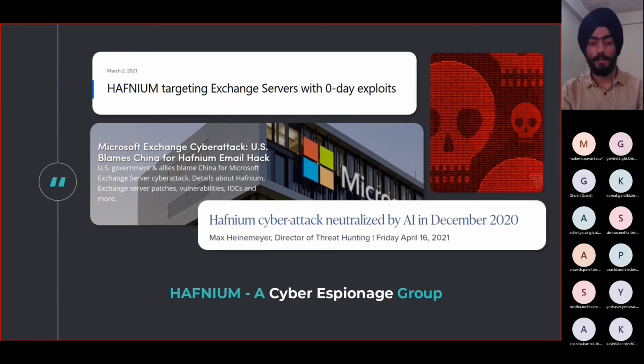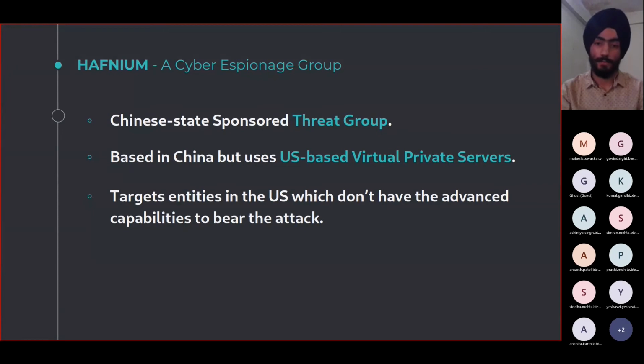It was believed that this Hafnium group was Chinese state sponsored, that is, it was funded by the Chinese government. Although they were based in China, they carried out all their operations from United States virtual private servers. They targeted the industry sectors, educational institutions and all other NGOs which didn't have the capabilities or resources to defend against cyber attacks. So Hafnium is a cyber espionage group, believed to be Chinese state sponsored, but they use US based virtual private networks. They target those entities which do not have the advanced resources to defend against the attacks.